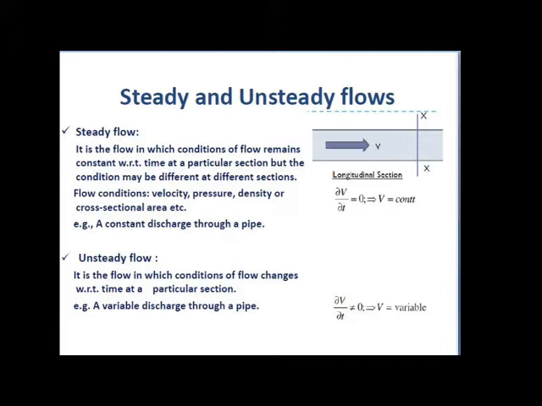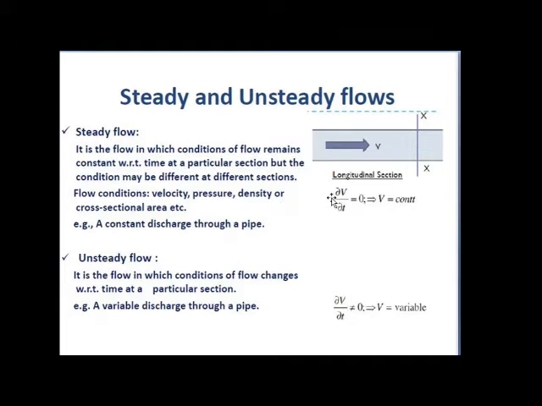So here in the figure you can see the steady flow is nothing but the flow in which the fluid characteristics like velocity, pressure, density at any point do not change with respect to time.